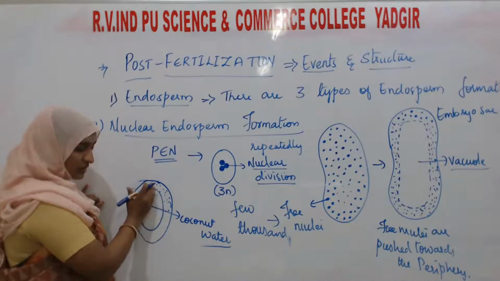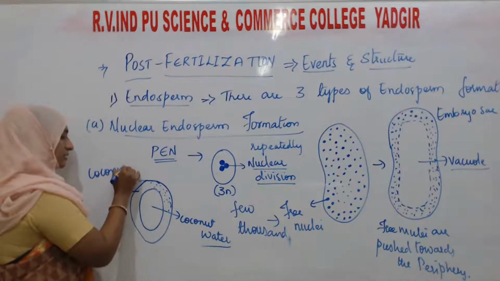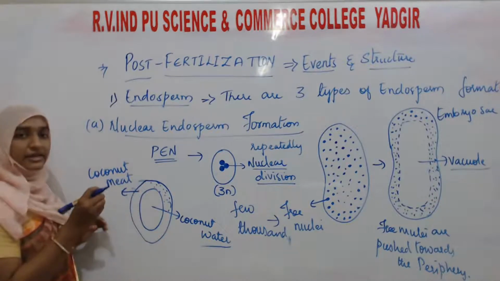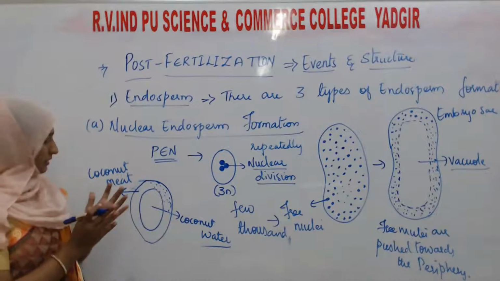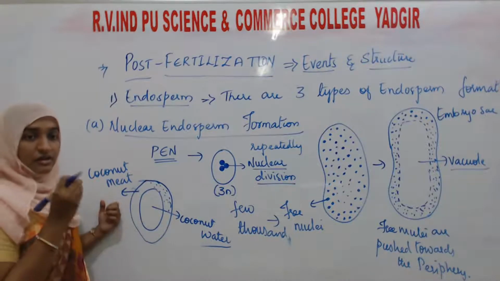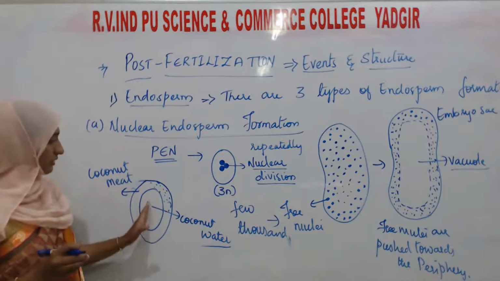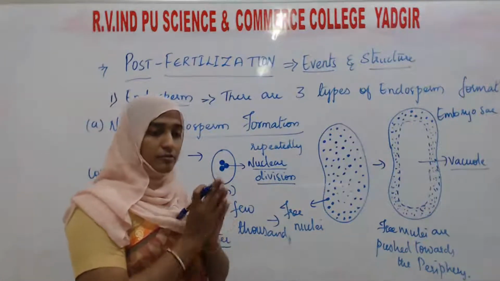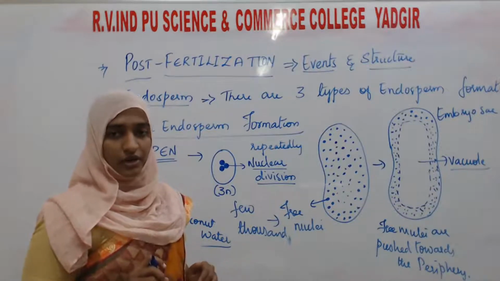These nuclei form the coconut meat, the white structure inside the coconut. In place of the vacuole, what forms is the coconut water.